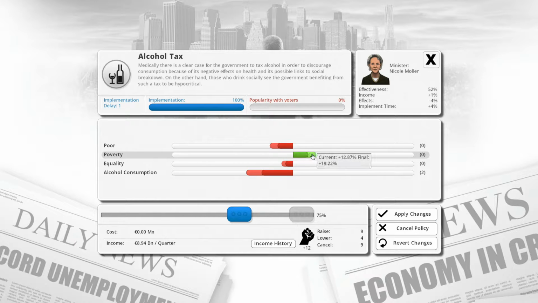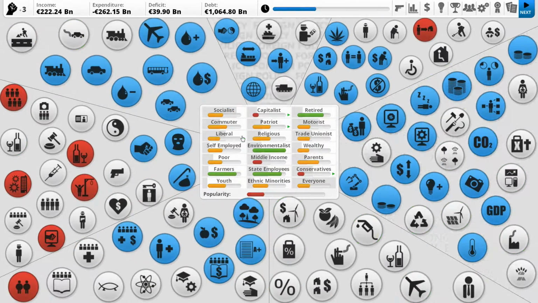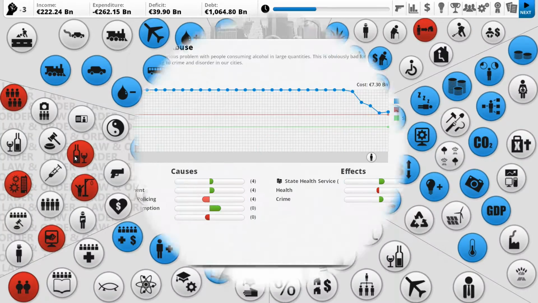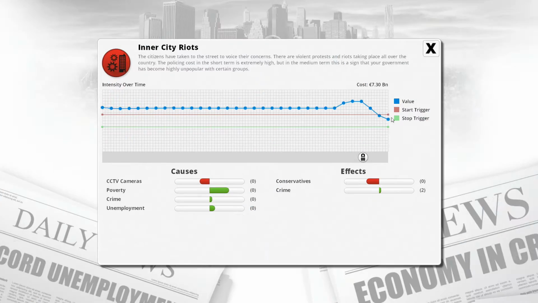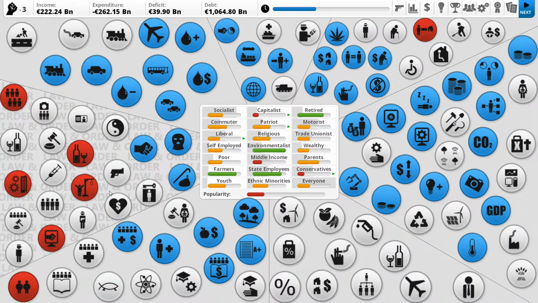Thing is, it means more poverty, which means more people drink, but it doesn't mean alcohol consumption goes down. So we'll raise it up. We'll see what happens, and hopefully it'll be okay. Homelessness is going up and up and up. These guys are going down. That's what we've seen. It's going down. In city riots, lovely.